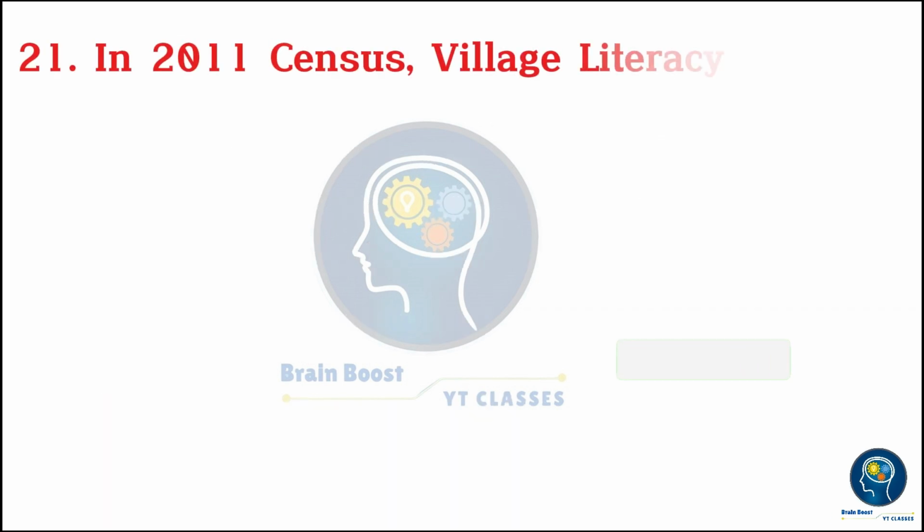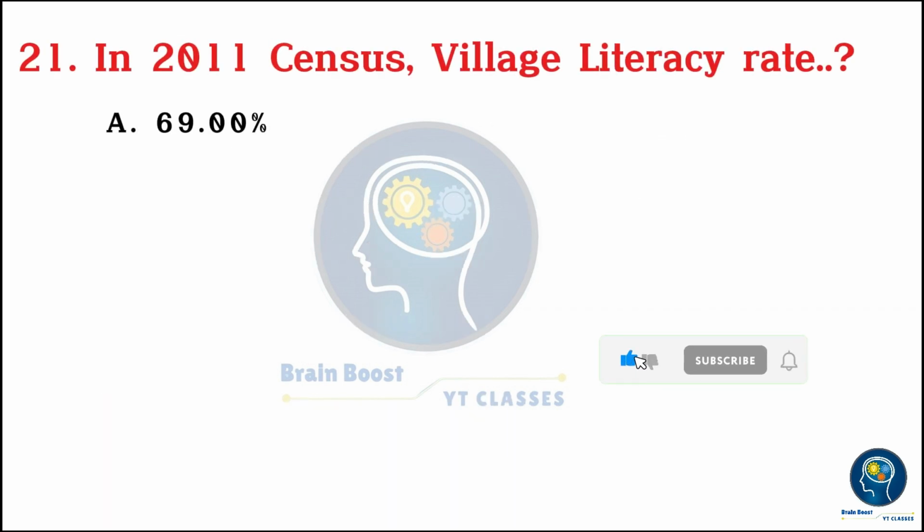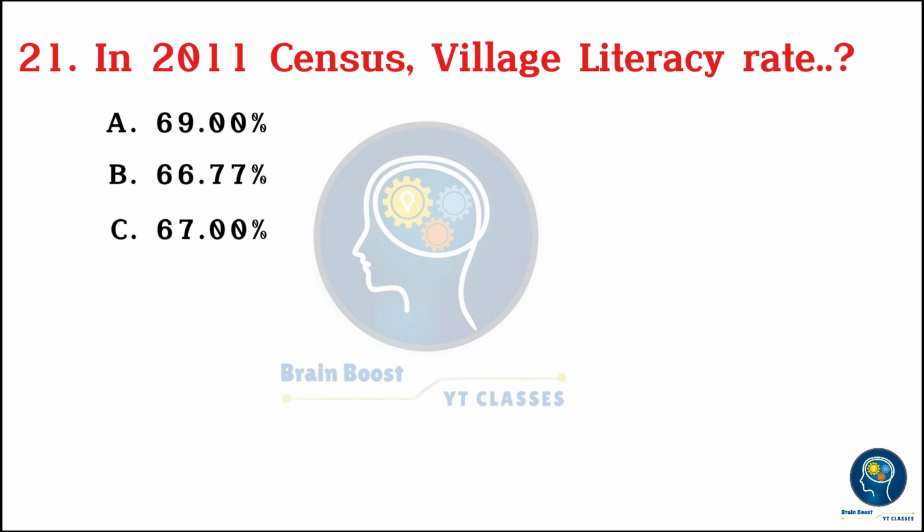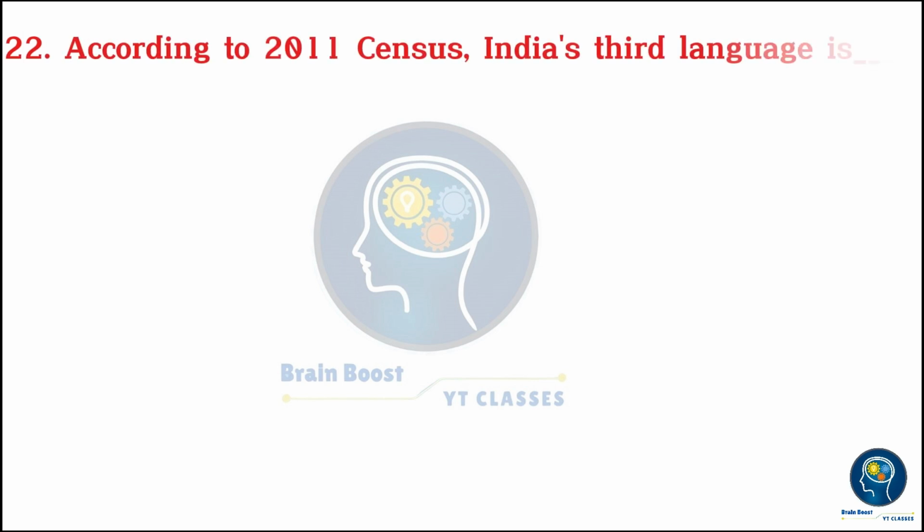In the 2011 census, what was the village literacy rate? A. 69.0%. B. 66.77%. C. 67.0%. D. 67.77%. 3, 2, 1, 0. B. 66.77%.